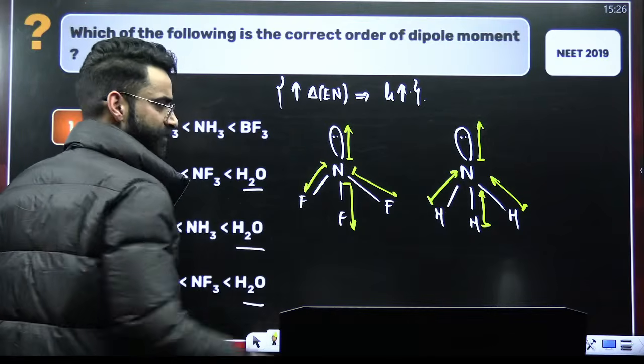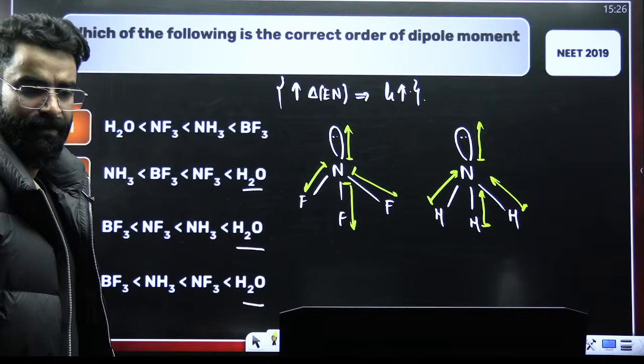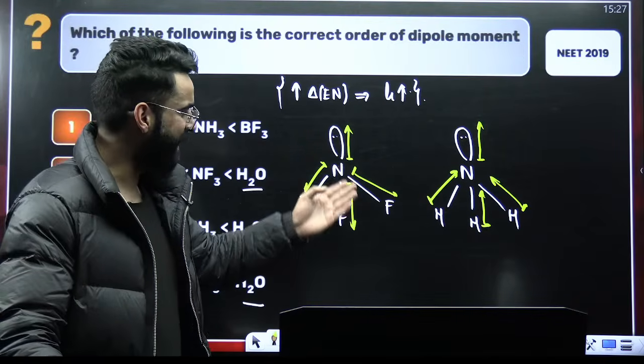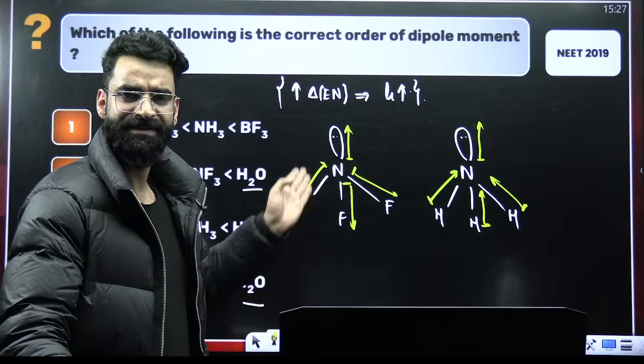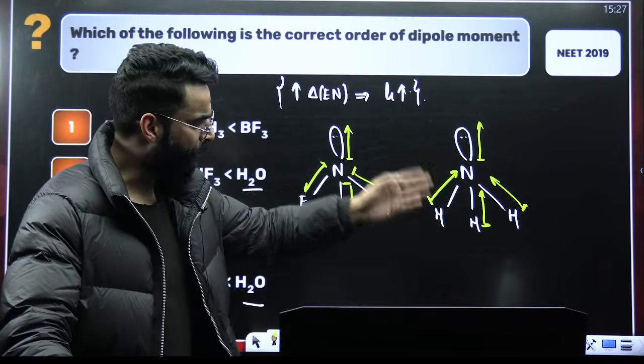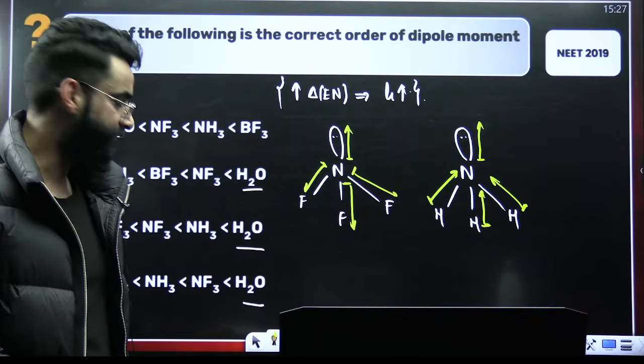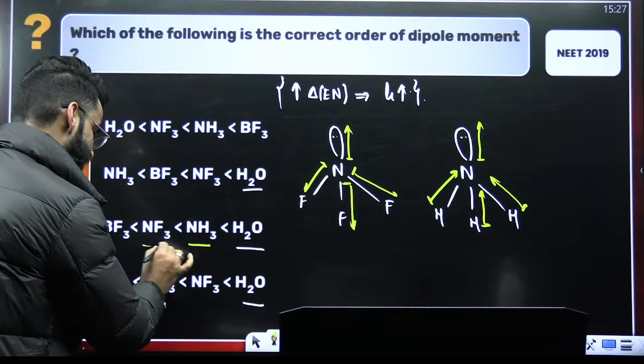These are all the vectors which I'm showing. Now tell me, think over it, where will be the resultant maximum? In this particular one, there will be some cancellations as well between the vectors, right? But here, as you can see, all are pointing in the same direction. So net dipole moment of NH3 will be definitely more than that of NF3. So NH3 will have more dipole moment than NF3.